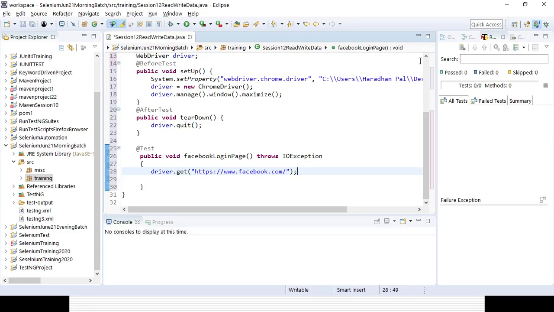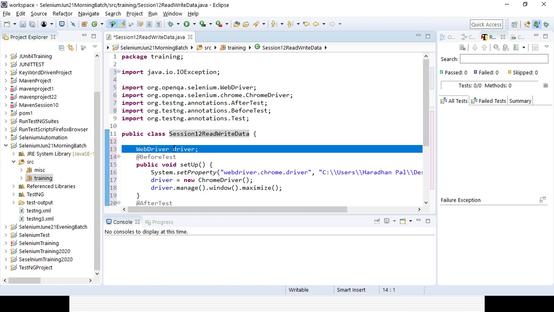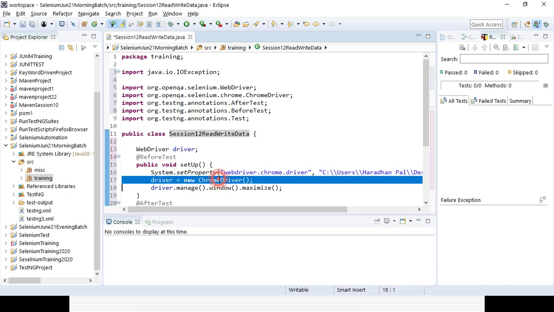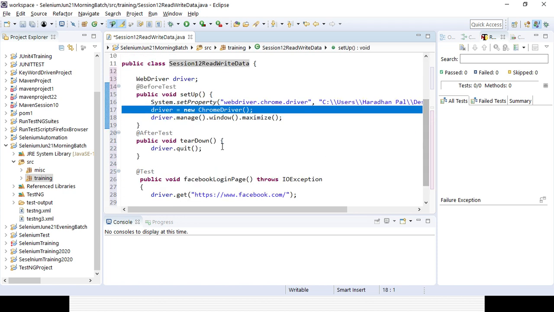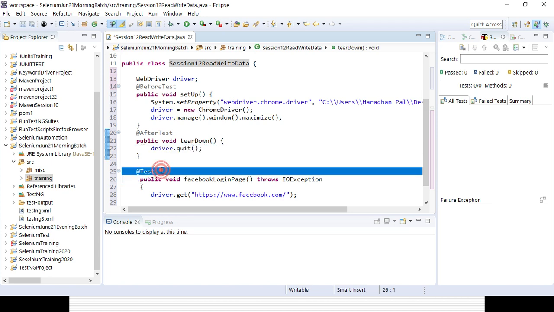Here I have created a TestNG class. Once again, I am letting you know, session 12, read write data. First I am creating a global variable called WebDriver driver. Then I will be creating two more methods: before test, where I am setting the properties for the WebDriver, and after test, where I am setting the properties for closing the browser. Then I am creating the method with @Test, which is my test case.